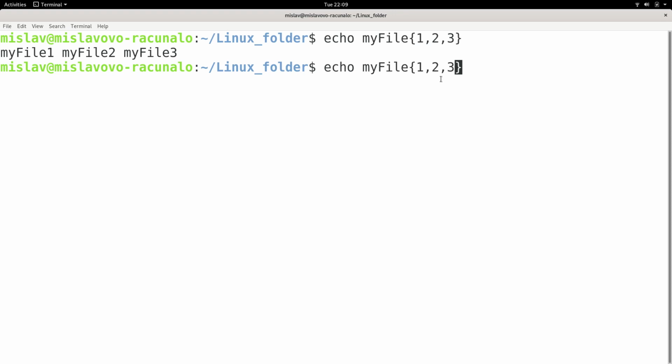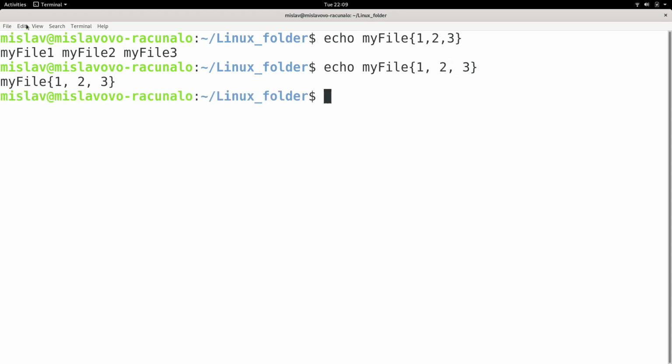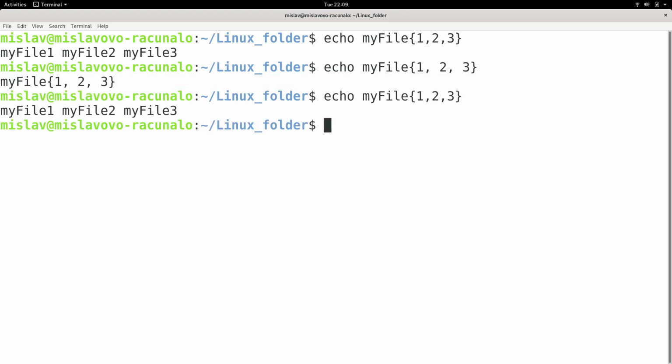Note one thing: if I actually put spaces in between the commas, I don't get the expansion. There are no spaces, and that's very important, because if you put in spaces, there will be no expansion.